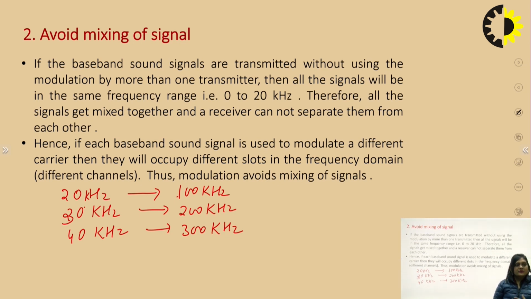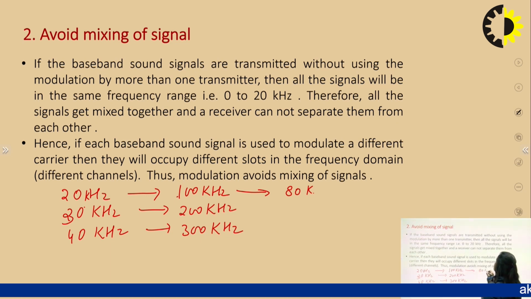But if I modulate all these three signals with three different carrier waves, like the 20 kilohertz signal is modulated with the help of a 100 kilohertz carrier wave, this signal with a 200 kilohertz wave, and the 40 kilohertz signal with a 300 kilohertz wave. So the bandwidth, the range of frequencies transmitted by using this 100 kilohertz carrier, will be 80 kilohertz to 120 kilohertz.